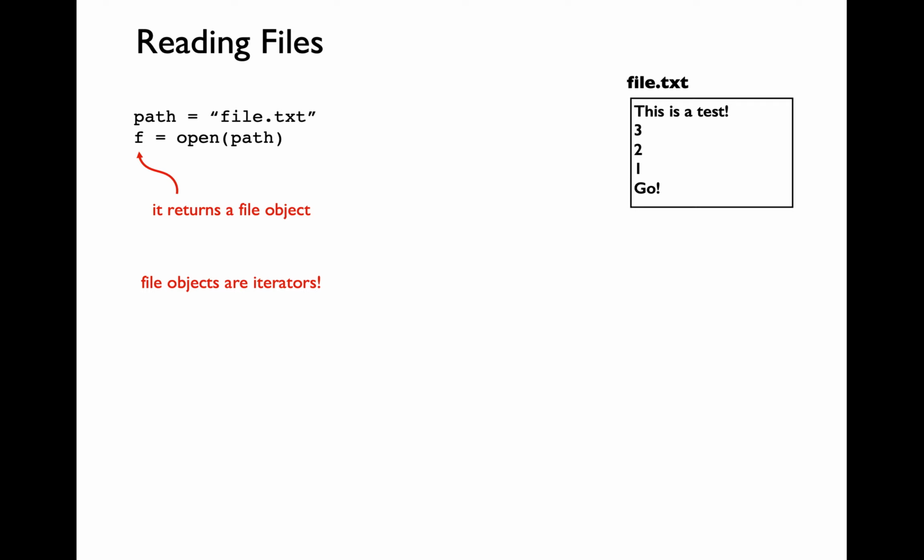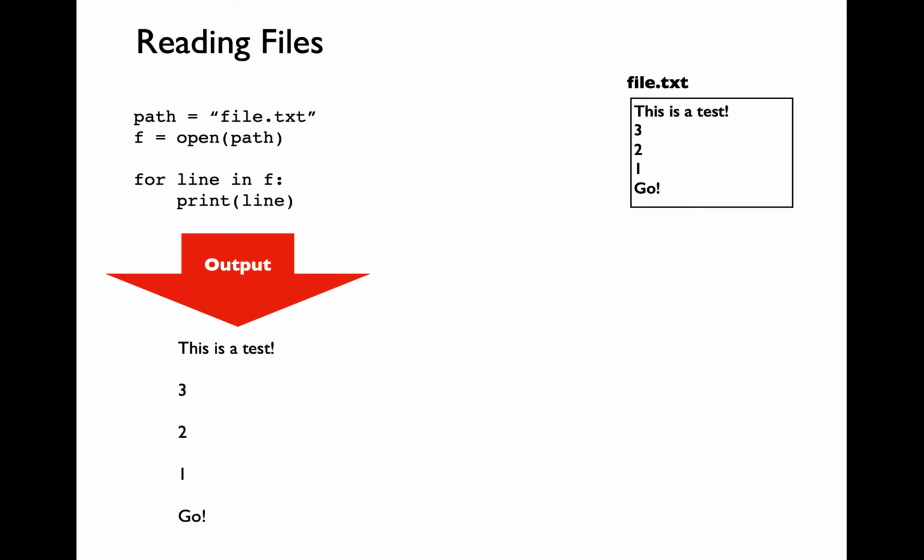File objects are iterators, so we'll be able to write a for loop of the form for line in f, and print of line. Every value that is going to come into the variable line here is going to be a single line entry as part of the file.